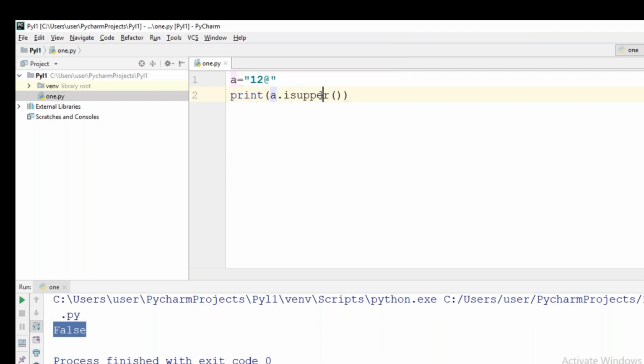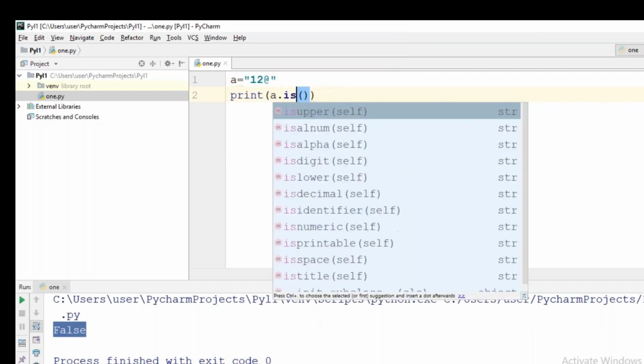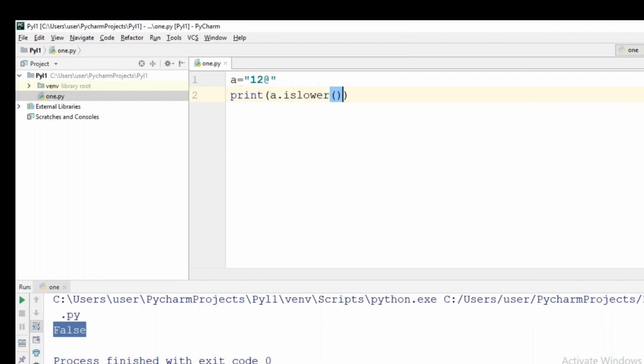Next is what? Is lower. When is lower will give true? If all the characters in your string are in lower case. If all the characters of your string are in lower case, then it will become what? True.